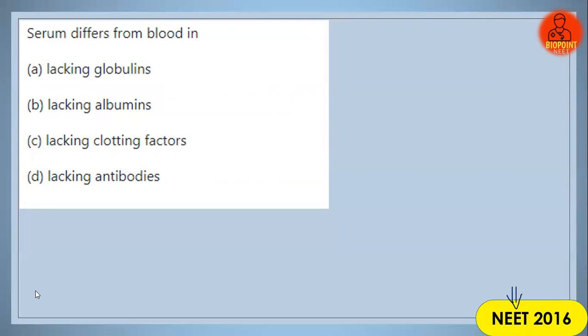So guys, blood is composed of two main things, right? When we studied the concept of blood, we divided the blood components into a straw-colored viscous fluid, that is the blood plasma, and also the formed elements.